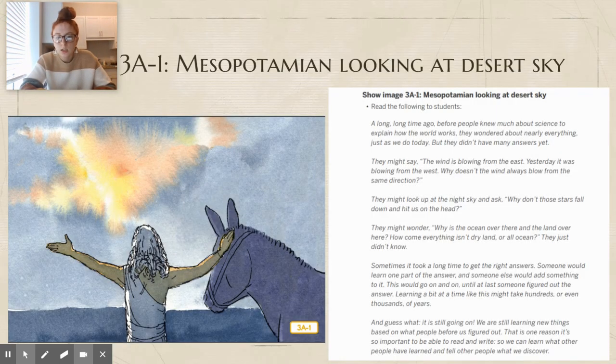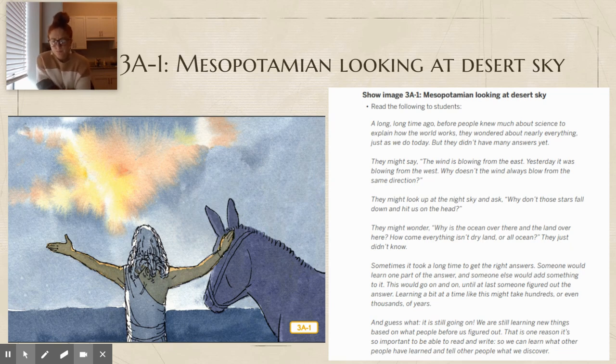So a long, long time ago, before people knew much about science to explain how the world works, they wondered about nearly everything, just as we do today, okay? But they didn't have many answers. They might say, the wind is blowing from the east. Yesterday it was blowing from the west. Why doesn't the wind always blow from the same direction? They might look up at the night sky and ask, why don't these stars fall down and hit us on the head? They might wonder, why is the ocean over there and land over here? How come everything isn't just dry land or all ocean? They just didn't know.